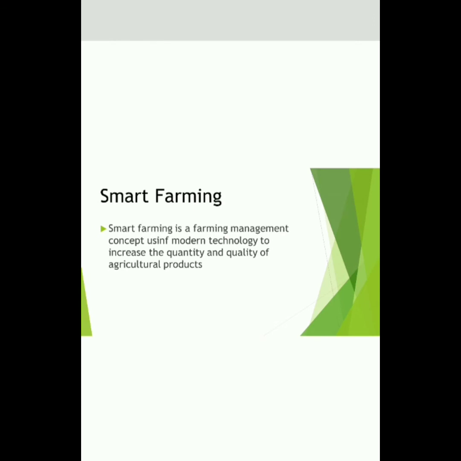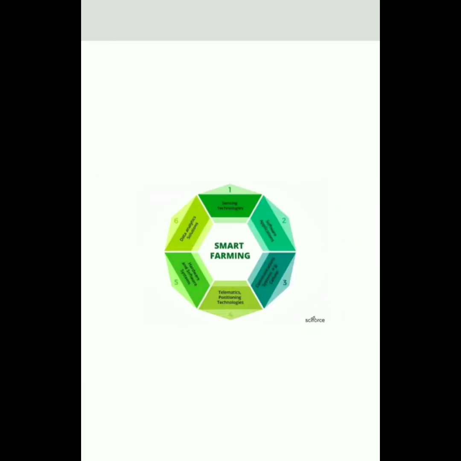Then, what is smart farming? Smart farming is a farming management concept using modern technology to increase the quantity and quality of agricultural products. Farmers in the 21st century have access to GPS, soil scanning, data management, and Internet of Things technologies. As we can see in the diagram: sensing technologies, software applications, communication systems and cellular, then telematics positioning technologies, hardware and software systems, and data analytic solutions.